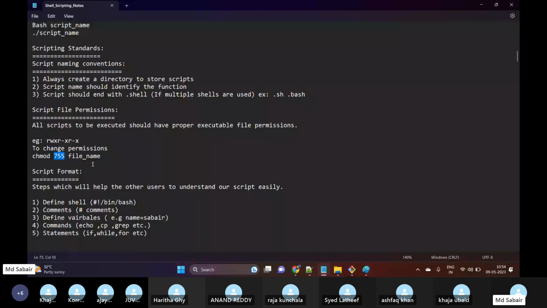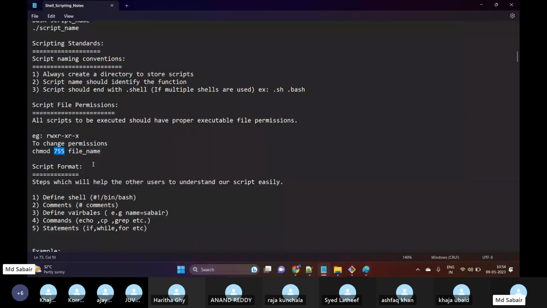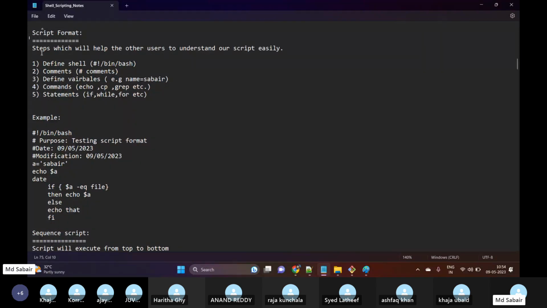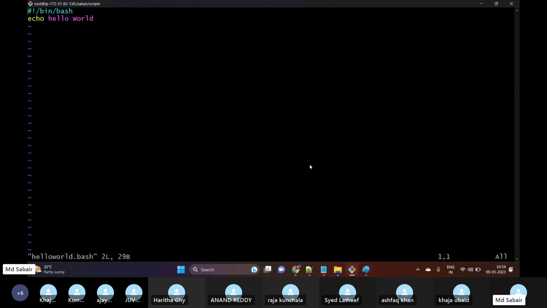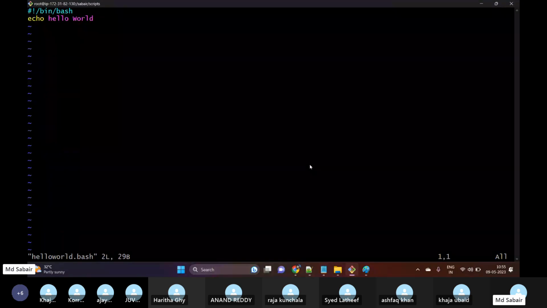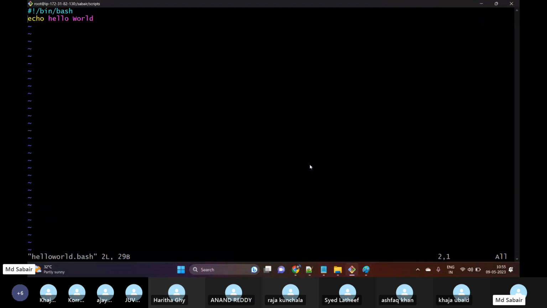Now, each script should have a certain format. But why do we require a format? So that it helps us to understand our script very easily. For example, if I open vi hello world, my existing script, here we have two different things: one is the interpreter on the first line, and then I'm passing the echo message. As of now this is a very simple script, so anyone can understand that the output of the script will be hello world only.